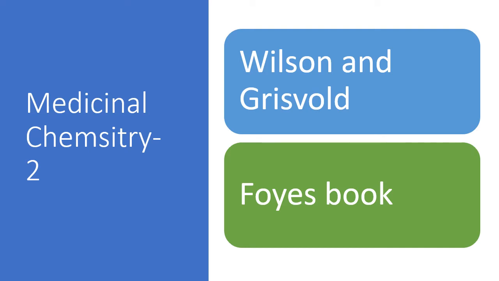For synthesis, you must refer to Kleemann, because Kleemann is the best book for synthesis. Foye is a good book, but definitely the language is a little complicated. So you can opt for Wilson and Griswold. According to the PCI, there have been a few books by Nirali. You can have a go-through look at it, but it's not much in detail, like the mechanism of action, few ADR. So it's better you refer Wilson and Griswold for that.